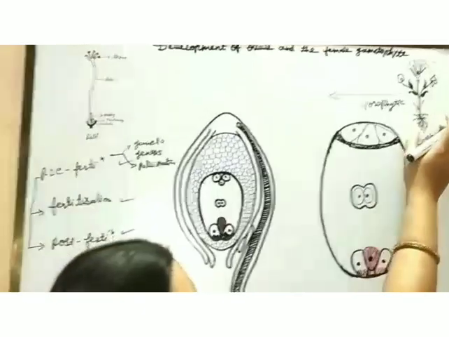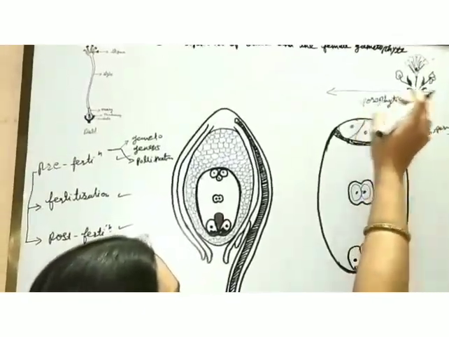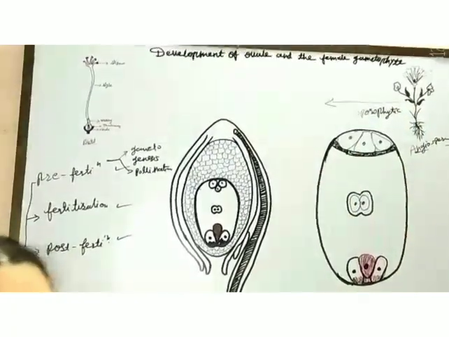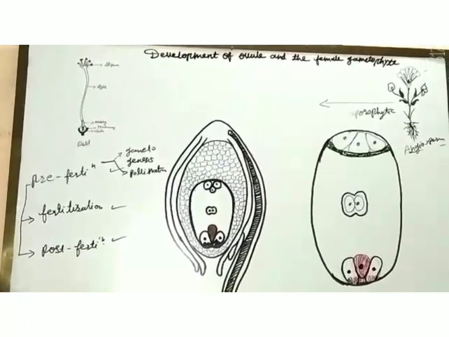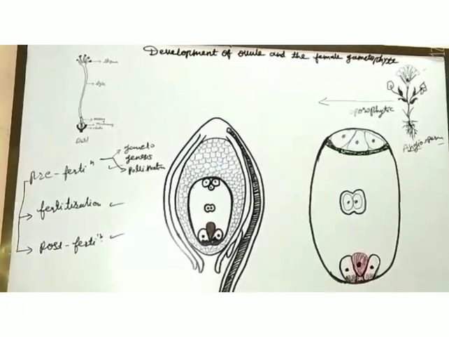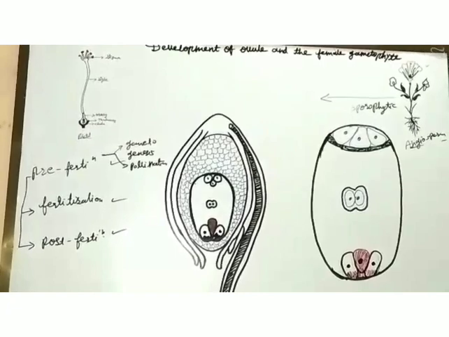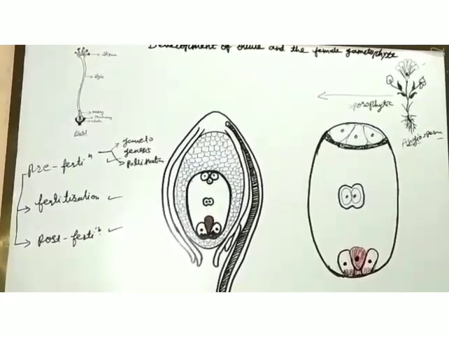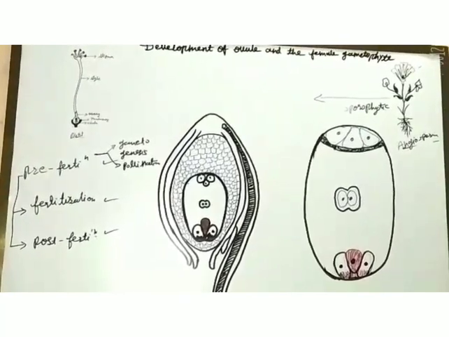That is why these plants are called sporophytic plants. Now, a sporophytic plant produces some spore cells. That is why the formation of gametes is called microsporogenesis or megasporogenesis, for the male and female gamete respectively.